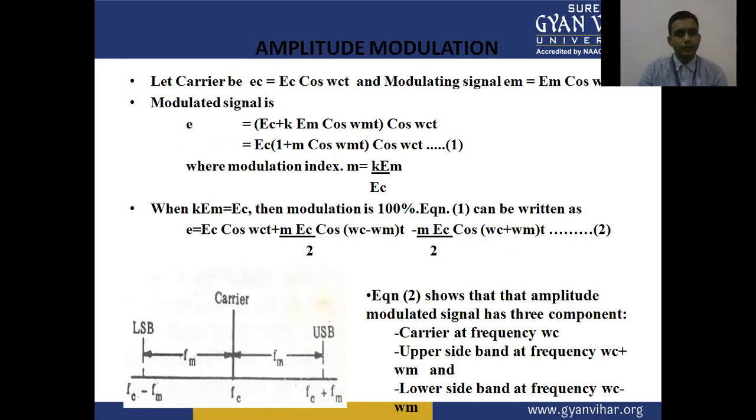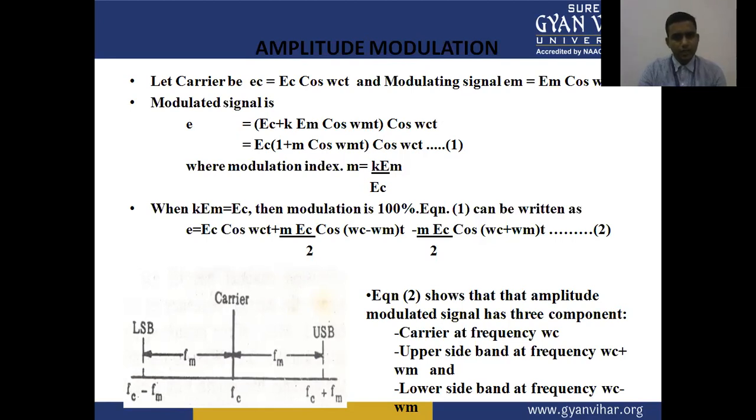Let the carrier be the voltage ec equal to EC cos omega ct, and the modulating signal have a voltage em equal to EM cos omega mt. The modulated signal e is equal to EC plus K EM cos omega mt, times cos omega ct.